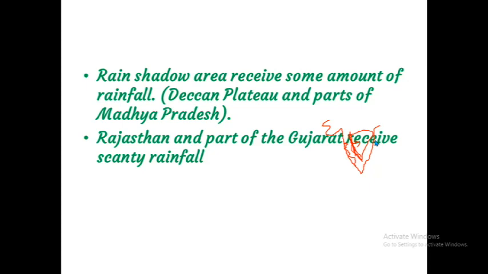Okay, children, which are the places receiving heavy rainfall? One place is the windward side of the Western Ghats, and the northeastern part of our country receives maximum rainfall during this season. Then which place receives the maximum rainfall in the world? That is Mawsynram in Meghalaya. Okay, and the Deccan Plateau and a part of Madhya Pradesh lie in the rain shadow region, and they are receiving some amount of rainfall, and Rajasthan and a part of Gujarat receive scanty rainfall.